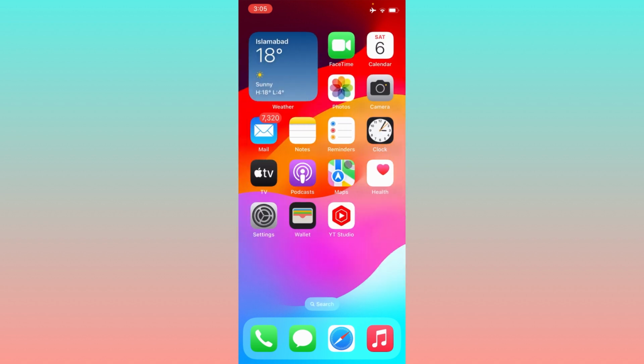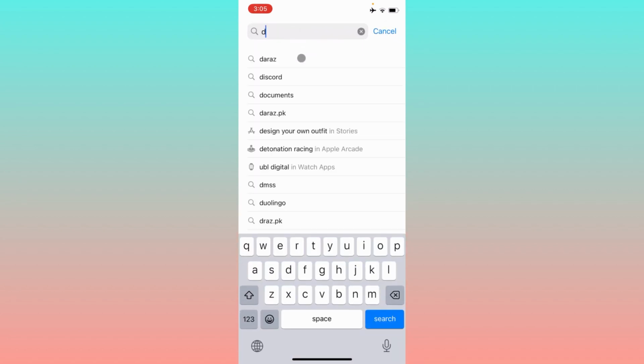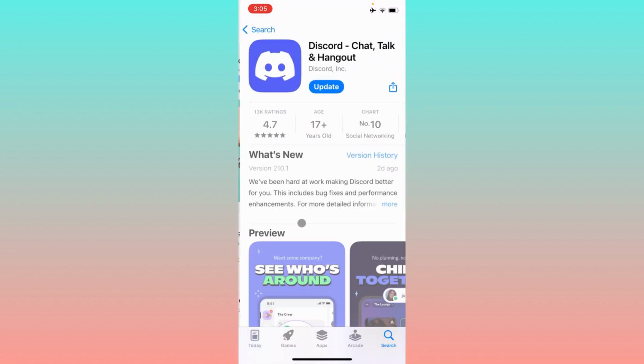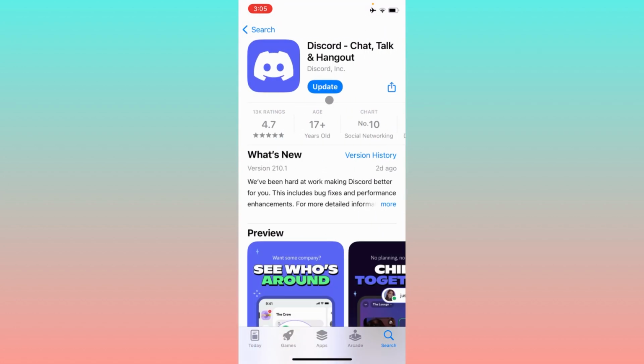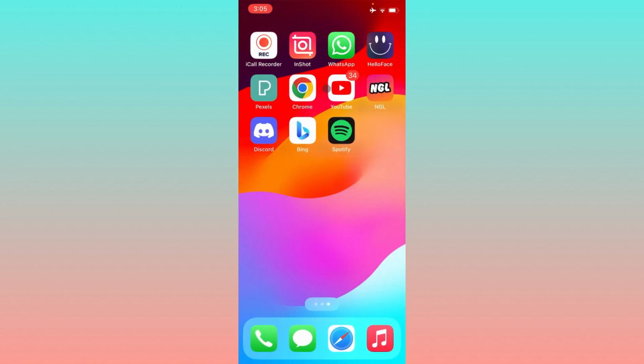So guys, simply you have to update your app, check for update. So guys, many of the features are not working due to update. So guys, if you are using any older version, simply you have to update your app. How can you upgrade? Simply you have to search your Discord app here, and guys, after searching here you have to open your app, and guys, you need to check for update. As you can see here, my app is not updated. Simply you have to update your app first, and after doing update you need to go back, and guys, check that your problem has been fixed or not.